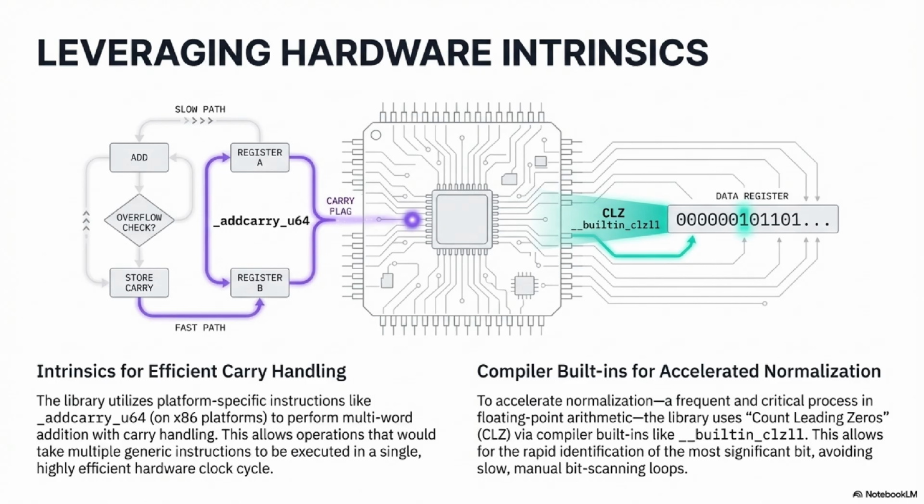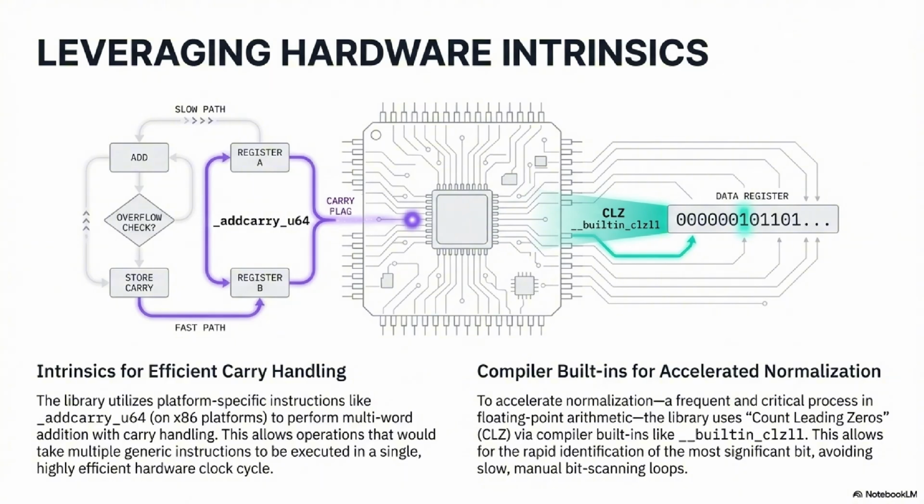So they use the specialized CPU instructions directly. Exactly. They leverage architecture-specific intrinsics, like x86 intrinsics, which expose these low-level operations for arithmetic with carry or borrow. This saves crucial instruction cycles and makes the multi-word addition and subtraction as fast as humanly possible, right at the metal. I also saw they use compiler built-ins for counting leading zeros. That seemed like a minor specific thing. Why is it so important for floating point math? Counting leading zeros is absolutely essential for the normalization step of any floating point operation. Right. After you do a multiplication or addition, you need to know how far to shift the resulting mantissa and adjust the exponent to get it back into the standard format.